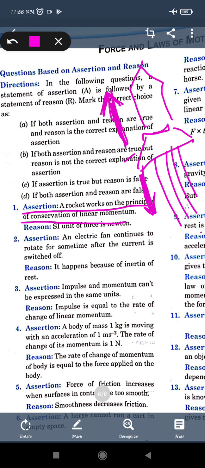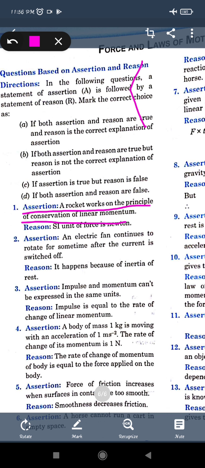So it follows the principle of conservation of linear momentum. In the classes, in the video on conservation of linear momentum, I have shown you the applications also: one application is the jet plane and the other one is the rocket. So from there also you can say that the rocket works on the principle of conservation of linear momentum.